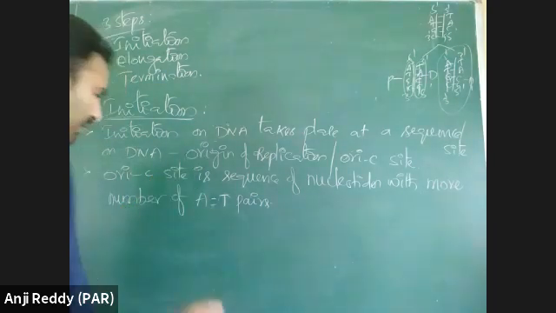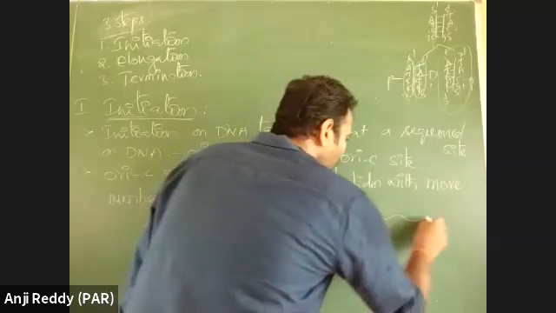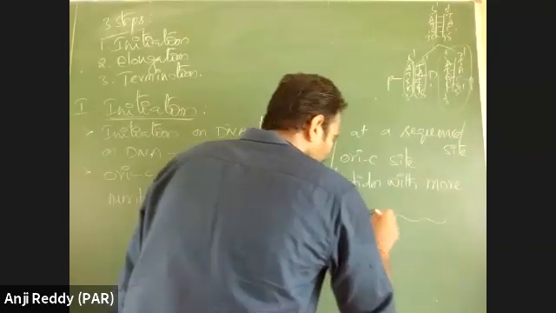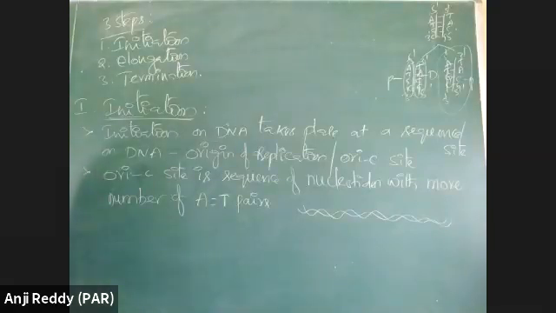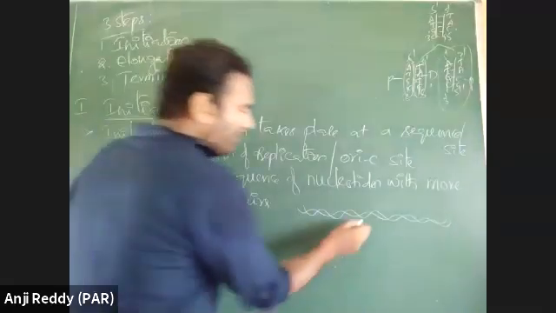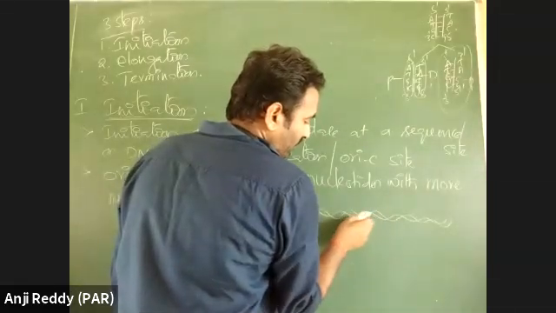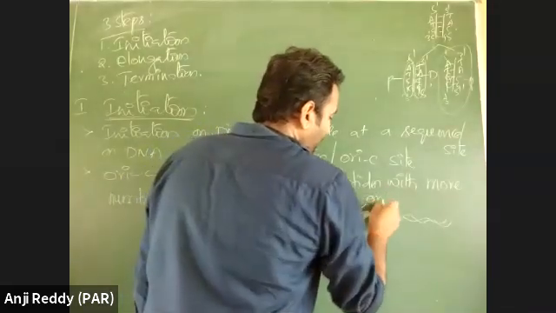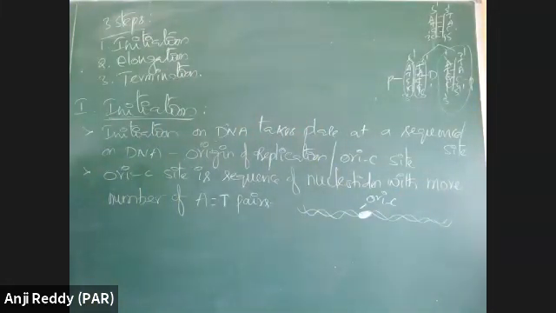Okay, take an example. Suppose you take a double-stranded DNA molecule. In this double-stranded DNA molecule, here the Ori site is there, where replication is starting, is called the Ori. This Ori site is there now.